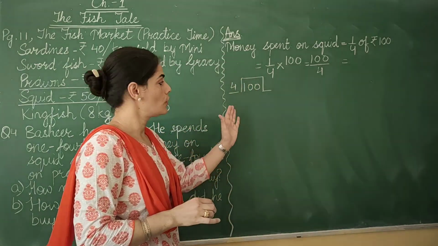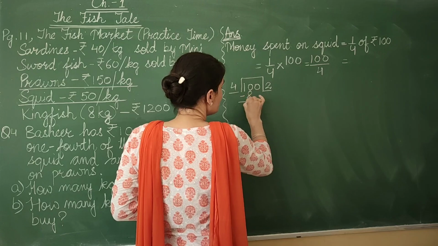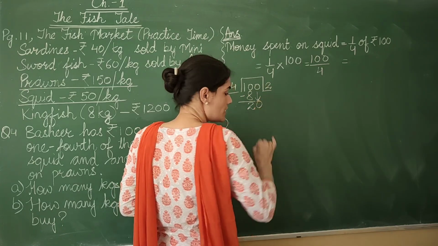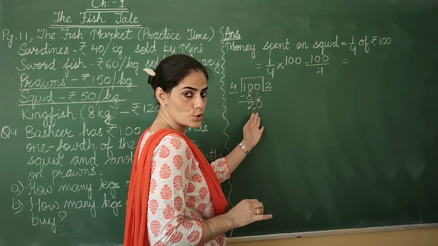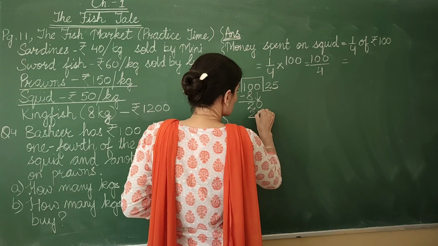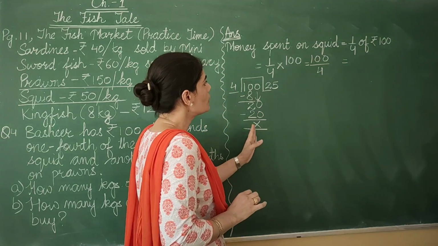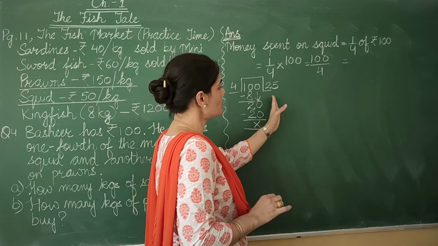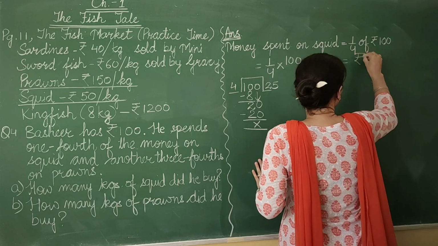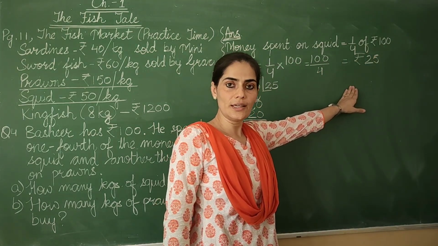Now look, 4 twos are 8. 10 minus 8 is 2. I bring down this 0. Now we have 20. 4 fives are 20. We are left with 0 now. So how much money has he spent on the squid? It is rupees 25. It is rupees 25.